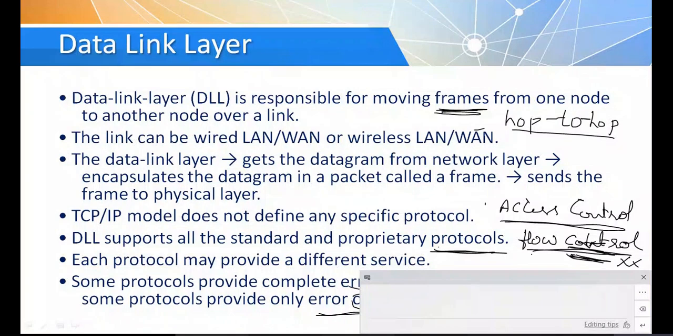Then error control, error detection and correction, and access control. These are the main important responsibilities of the data link layer. And we have one more important point, that is addressing, which is called physical addressing. What is physical addressing? I will explain in a separate topic. So the data link layer is responsible for physical addressing.